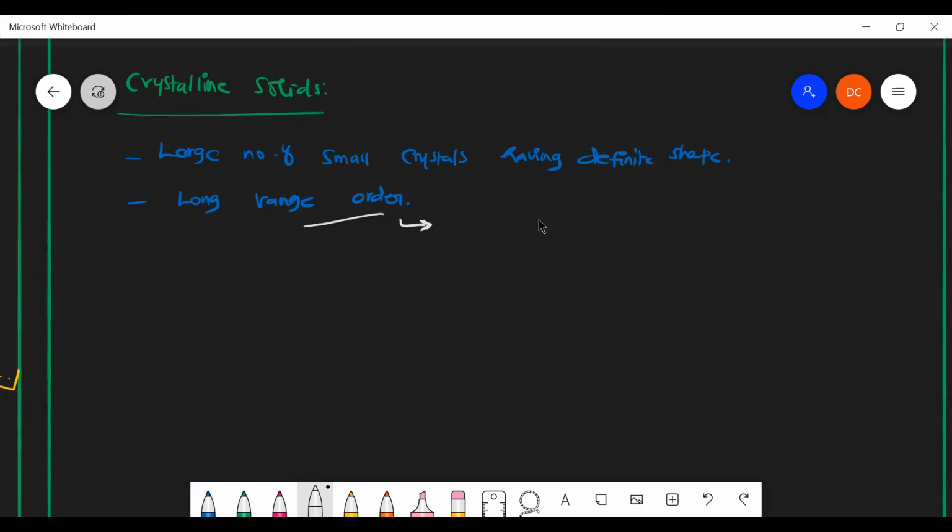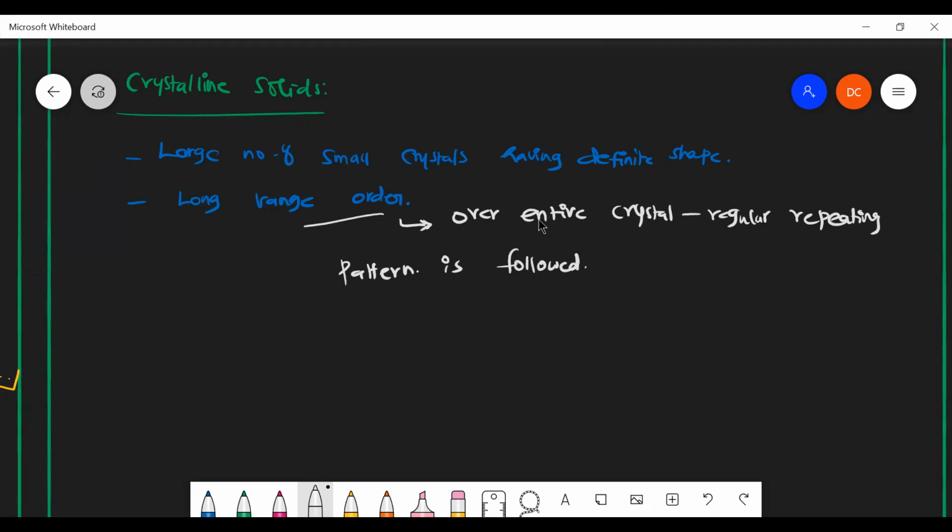So long range order means that over the entire crystal, there will be a regular repeating pattern of arrangement. Repeating pattern is followed over an entire range of the crystal. Say, for example, you consider this is a big crystal.